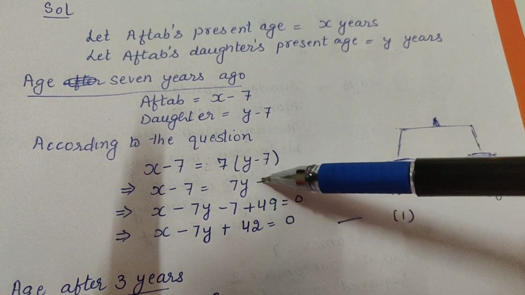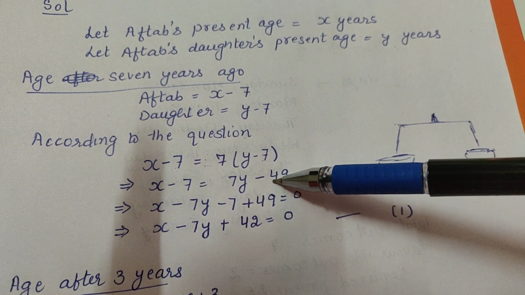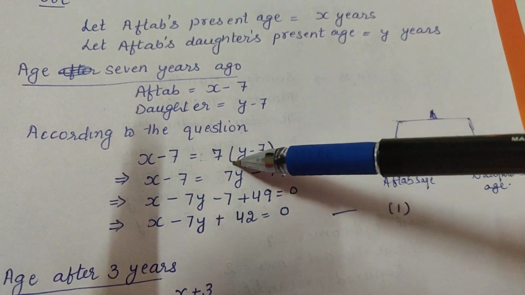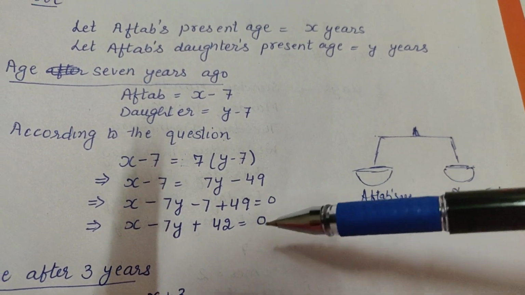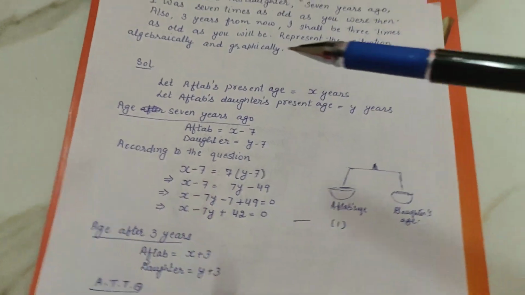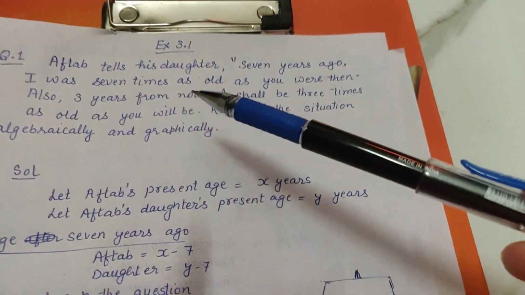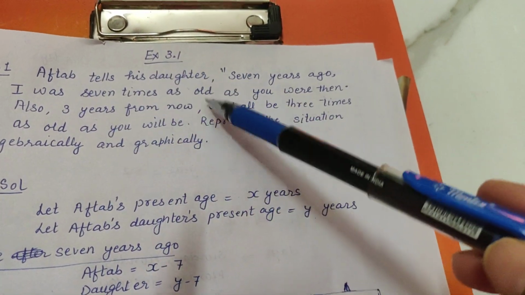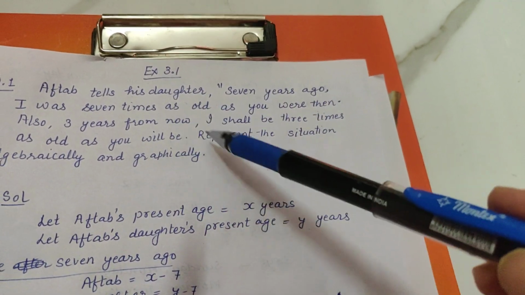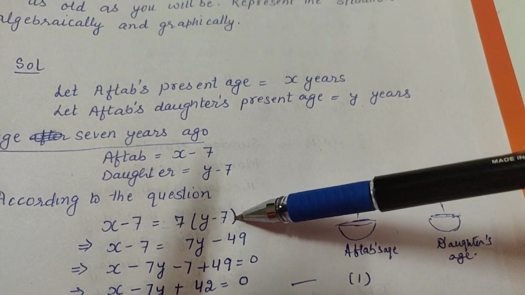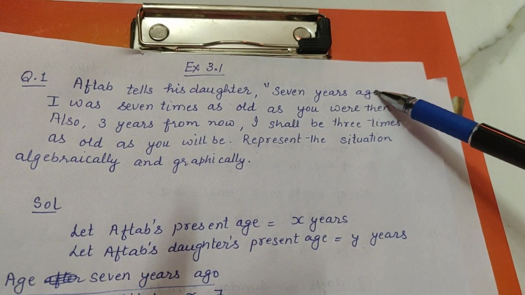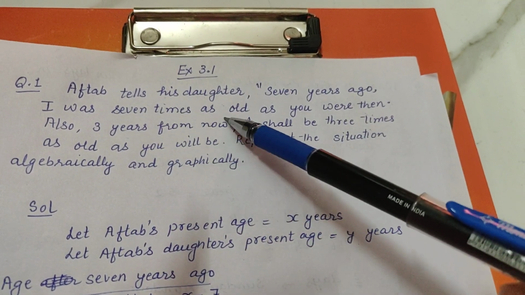Okay. After that, I hope you can solve it on your own. So I've just opened the bracket and got the equation. Now some students ask me, ma'am, 7 times Aftab was, then why is his daughter's age being multiplied by 7? He's saying 7 years ago I was 7 times.